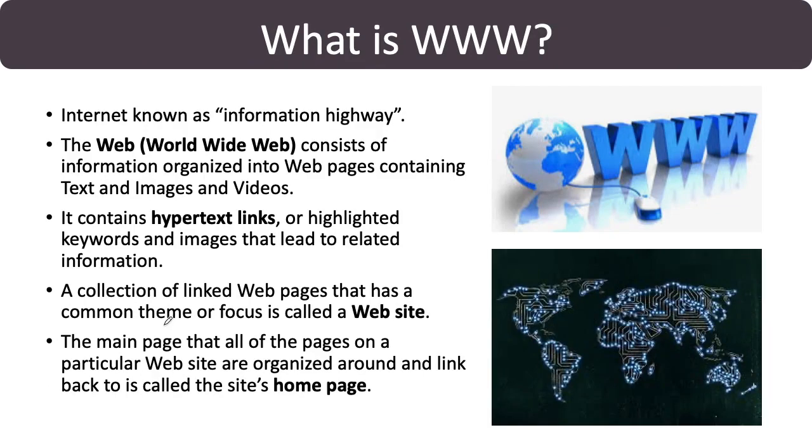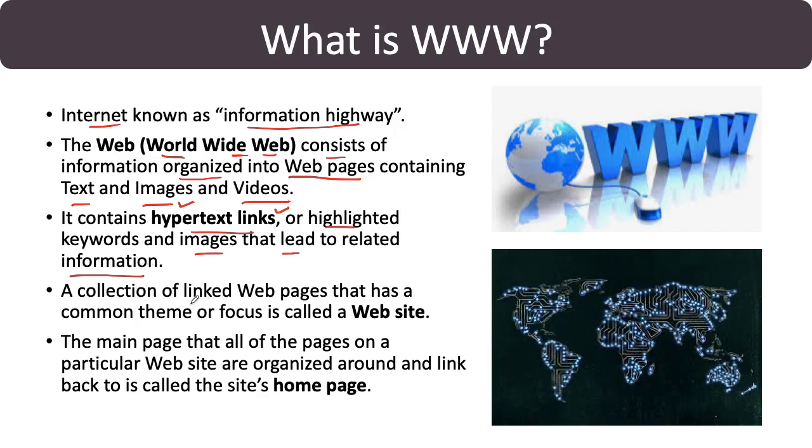Now, what is www? www is also called as World Wide Web. Internet is known as information highway, and the World Wide Web consists of information which is organized into web pages containing text, images and videos. So we have web pages which will have a lot of information available in the text or the images or the videos. It contains hypertext links, or highlighted keywords and images that lead to related information. In the next page we are going to talk about what are the hypertext links.